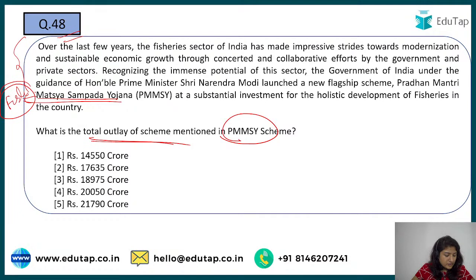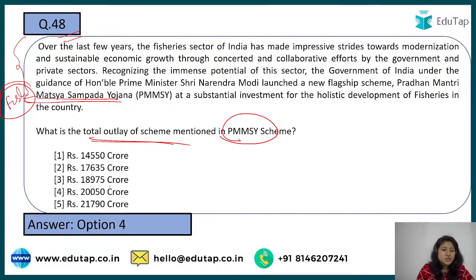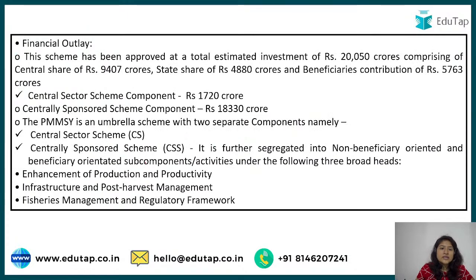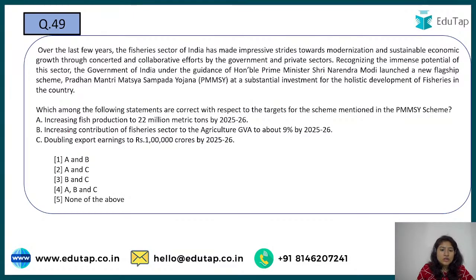So I'm getting Nilesh, Megha, Anuradha, Rathod, Anand, Anshu, Vishal, all are saying the right thing. See, the correct answer to this is option number D, 2050 crore. Next is the financial outlay that you're looking at. What is the division of center and state? Everything that we have looked at. Okay, next is question number 49, which talks about the correct statement with respect to it.